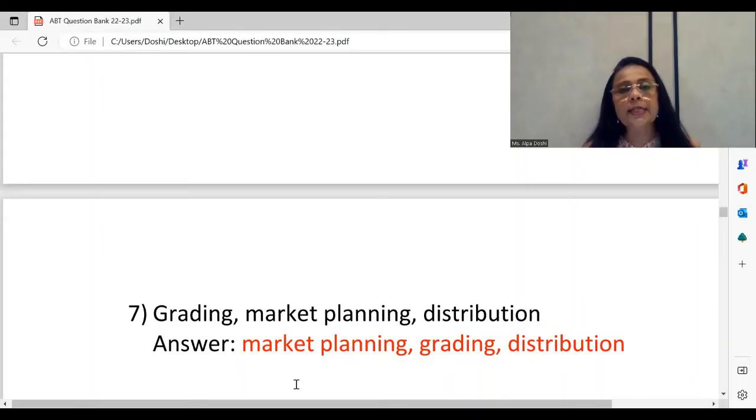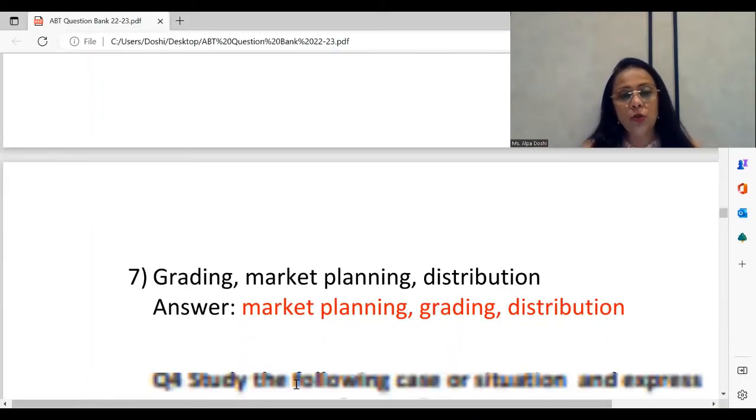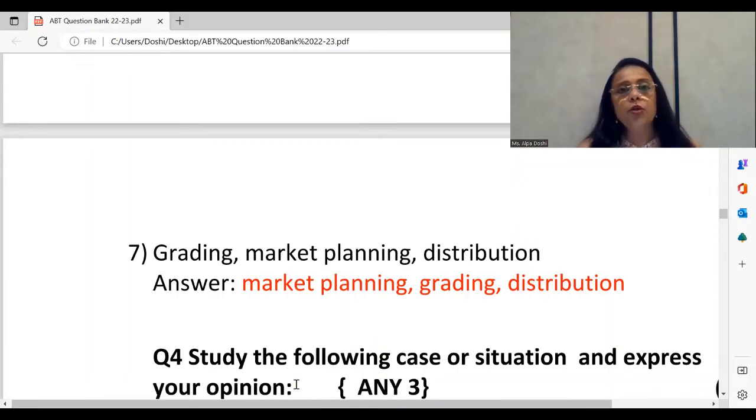Thereafter, you will then start grading the products, standardizing them, and further down, after you have arranged the other aspects, comes your stage of distribution. So that's how you change the order. This completes your question on arrange in proper order. We quickly move on now to see the case studies, which are important.